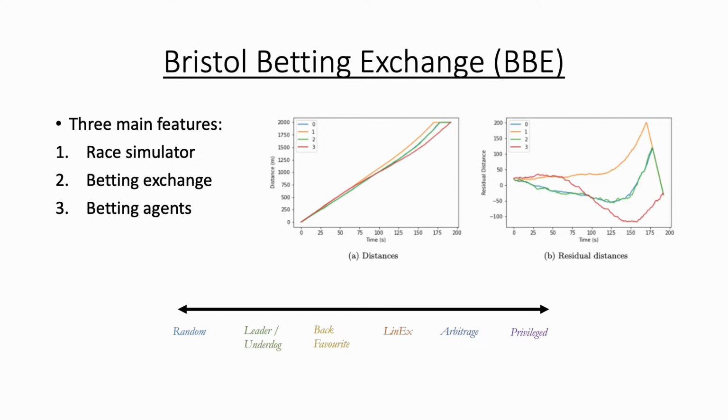On this slide we can see an example 4-competitor 2,000 metre race, as well as a technique used to better display the rank order of each competitor at each time step. The 6 types of bettors are displayed on a continuum of intelligence based on their strategy.